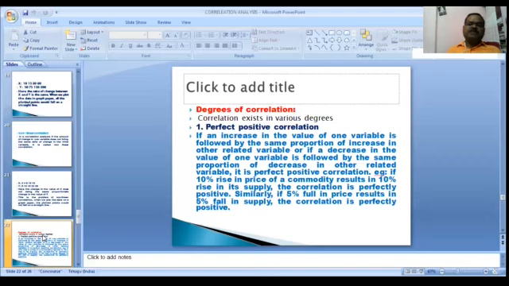What is the perfect positive? In microeconomics, what is perfect competition? Many sellers, many buyers, same price. That is the perfect positive correlation. It means if there is a 10% rise in price, there is a 10% rise in supply; if a 5% fall in price, a 5% fall in supply. When that situation arises, we see perfect positive correlation, that is the first degree.